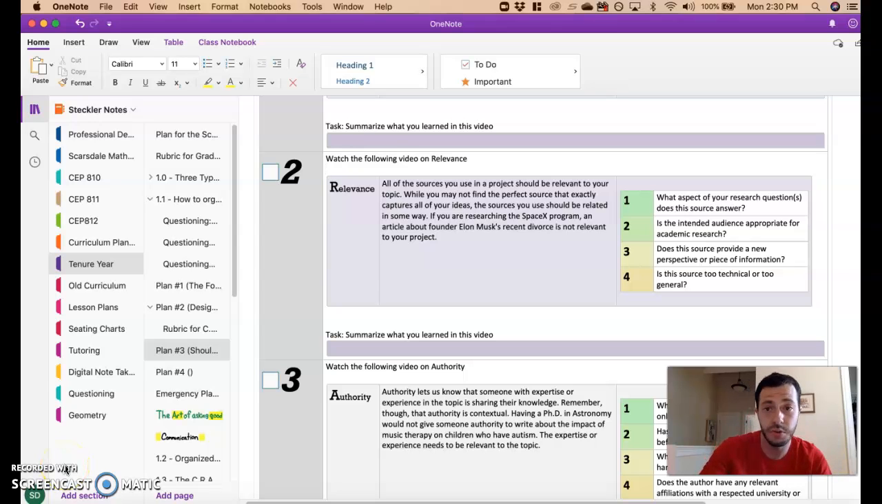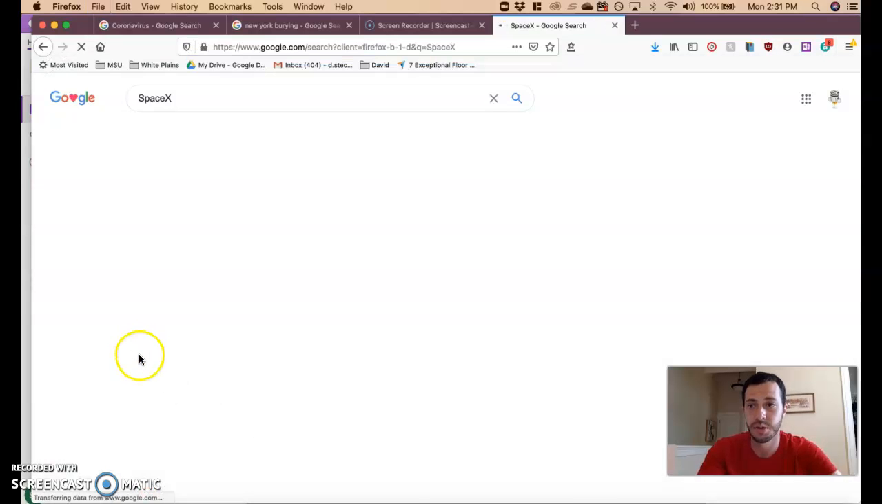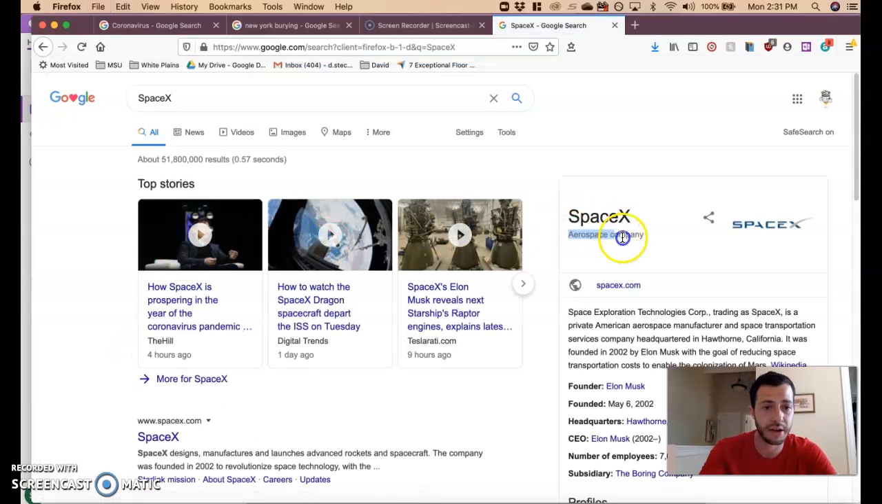And it's time to do relevance. So relevance at its very core is how well it relates to your topic. And the easiest way to describe this is to think about doing research on Elon Musk and maybe his SpaceX program. So if you were looking up SpaceX and stuff about his aerospace company